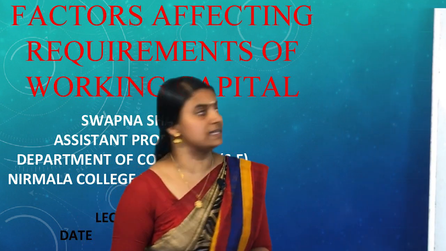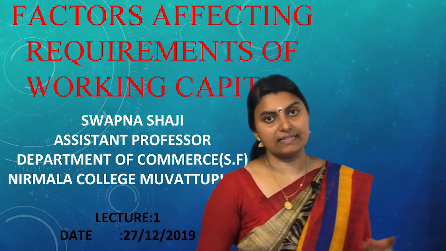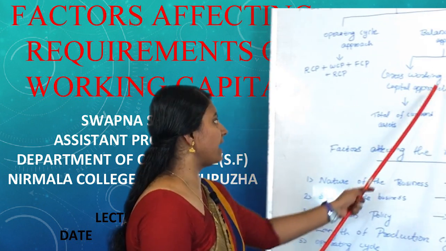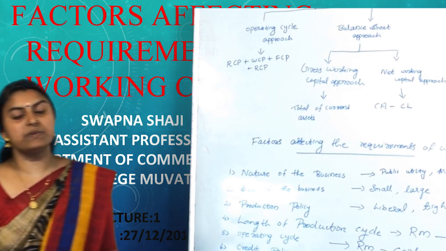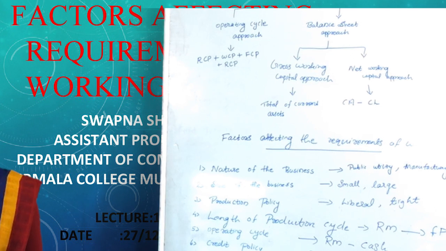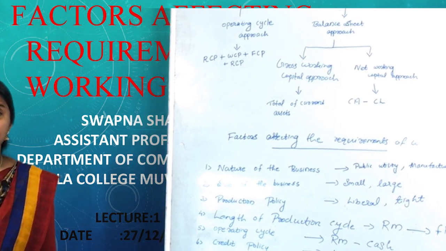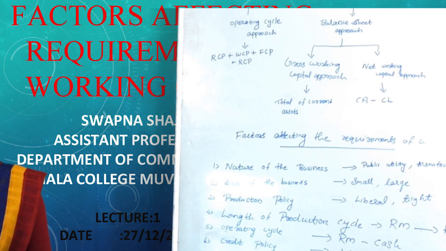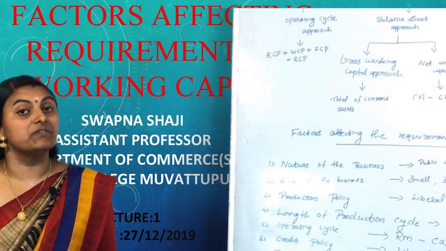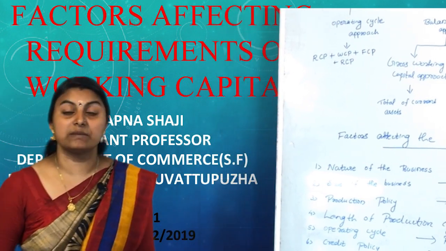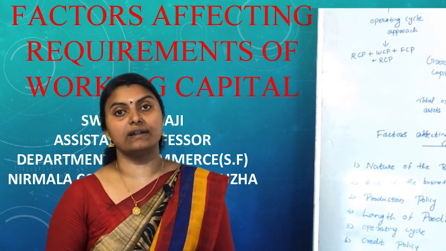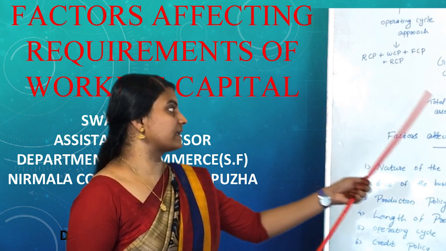Then the second approach is the balance sheet approach. Again, the balance sheet approach can be classified into two, that is gross working capital approach and net working capital approach. As per gross working capital approach, the working capital is the sum total of all the current assets of an organization. Then what do you mean by current assets? The current assets are those assets which are held for a short period of time. It includes cash, inventory, stock, work in progress, debtors, receivables, bills receivables, etc. So, the total money invested in these current assets is called working capital as per gross working capital approach.